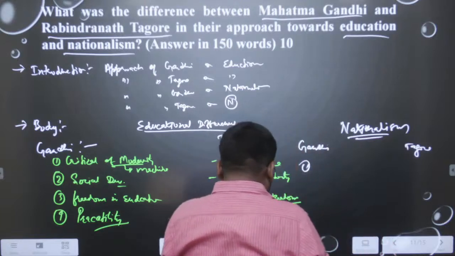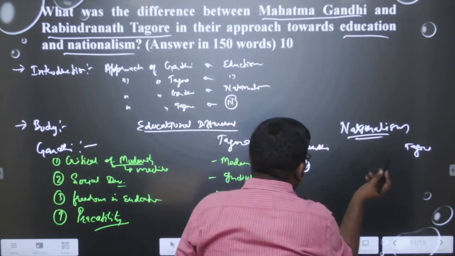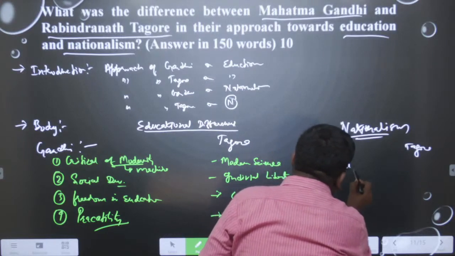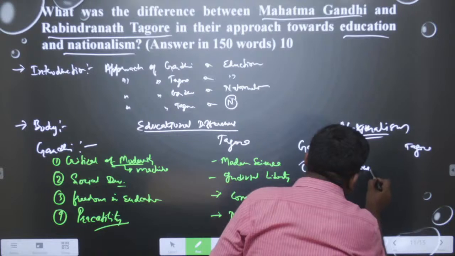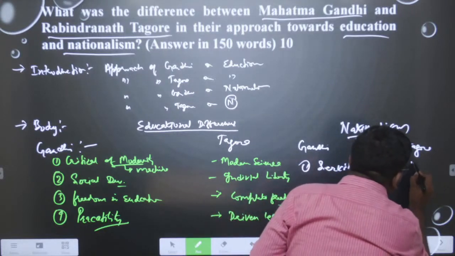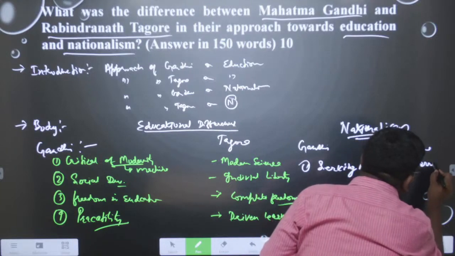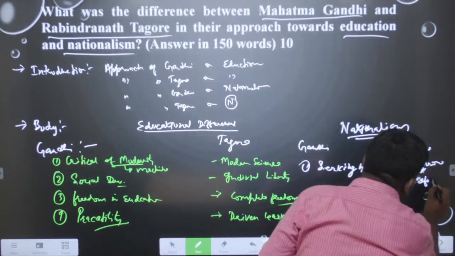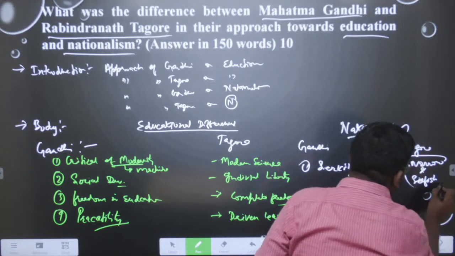We can say the main purpose of nationalism according to Gandhi should be serving humanity. About Tagore, we can say he criticized the narrow and selfish nationalism which was there in India at that time.